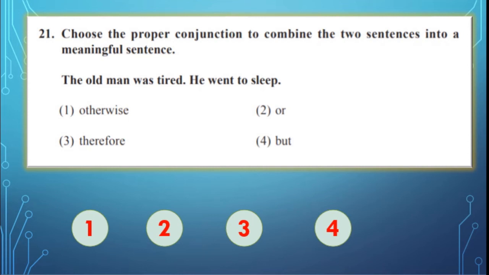The four words given are otherwise, or, therefore, but. Students, think properly and use the correct conjunction between these two sentences to make one meaningful sentence.